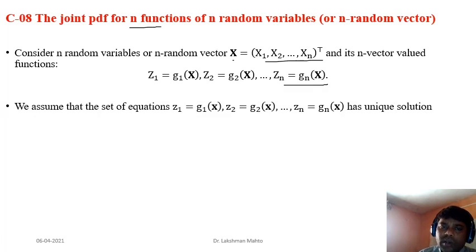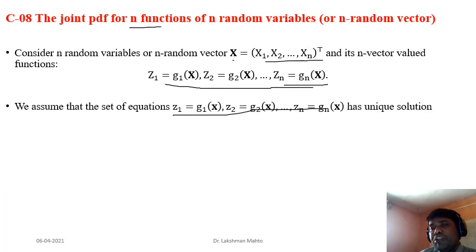Here we assume that the set of equations has a unique solution. That means we have this relation among the random variables, and the corresponding values will have this relation, and for simplicity we assume this equation has a unique solution. That means for each z, we get a unique x. So that is the criterion. We don't go for the multiple case.